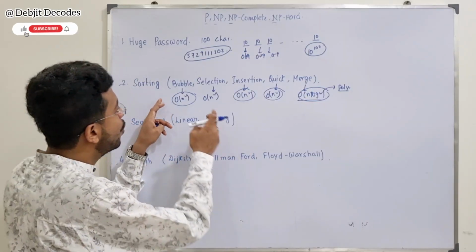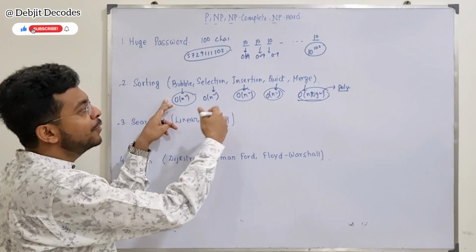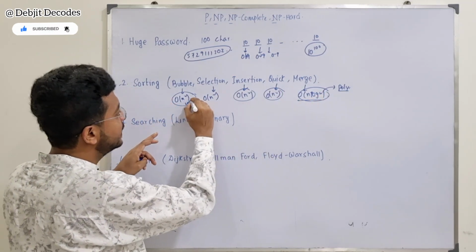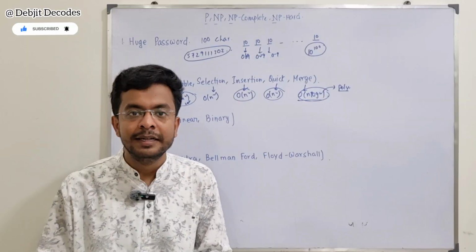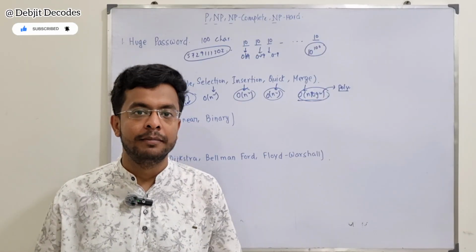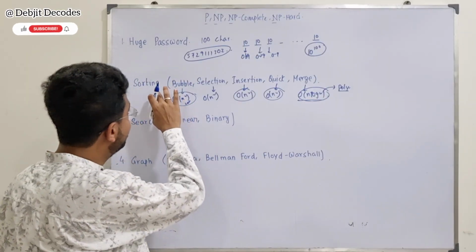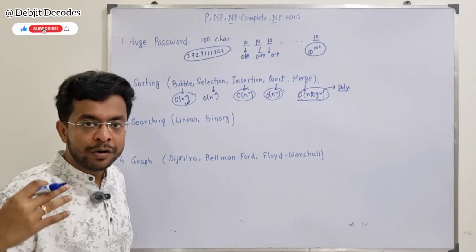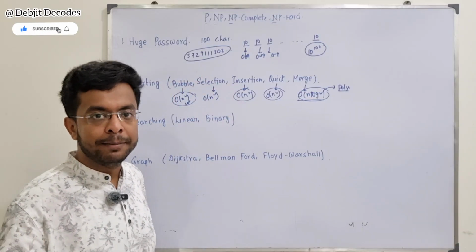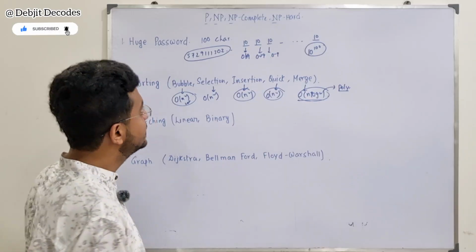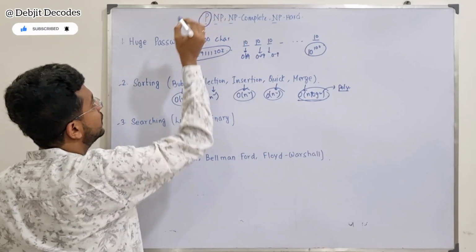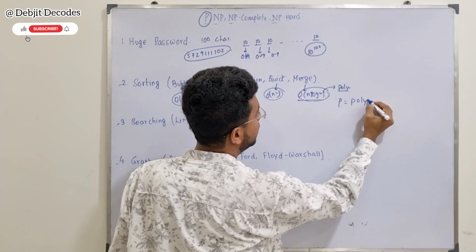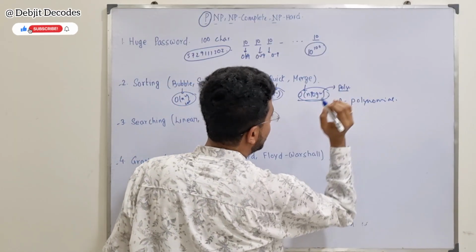So even though one particular sorting takes way more time than another, we are still considering them because at least they get solved in polynomial time. This is the main logic behind it. Whatever algorithms you have done so far, a huge bulk of them belong to this P. What is this P? P stands for polynomial time.